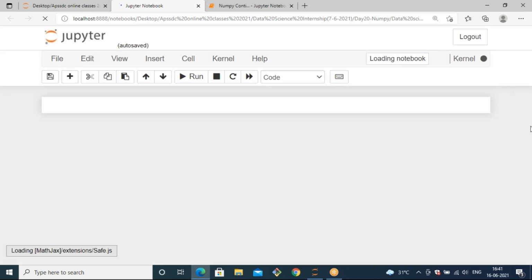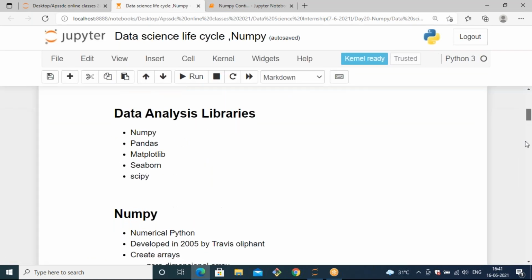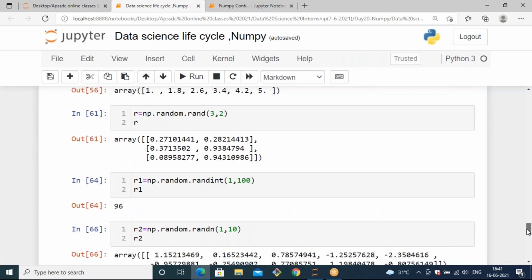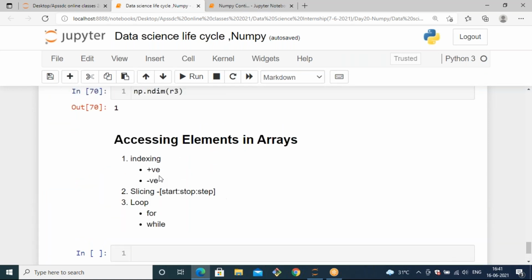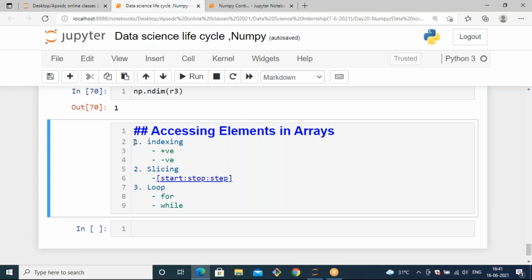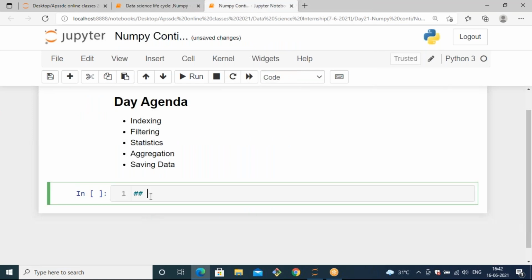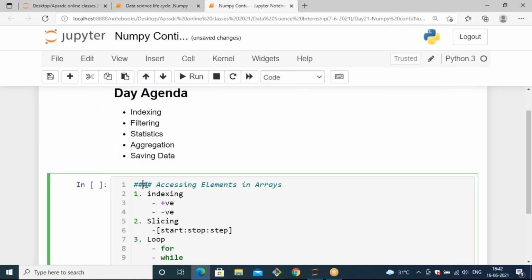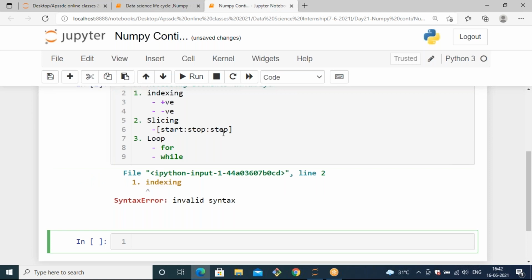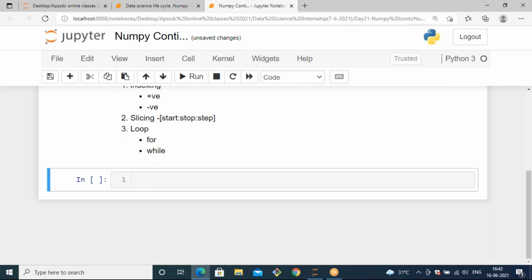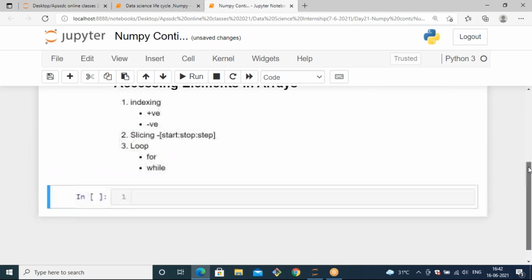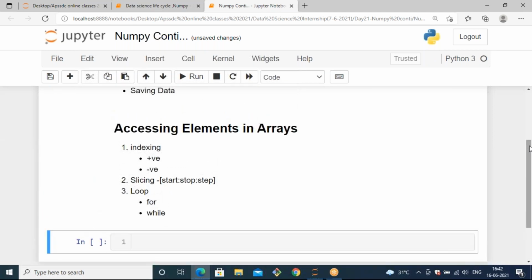The first one is indexing, the second one is slicing, and the third one is looping. I'm just copying this content from the previous class. Okay, let's see one by one how to access the elements.